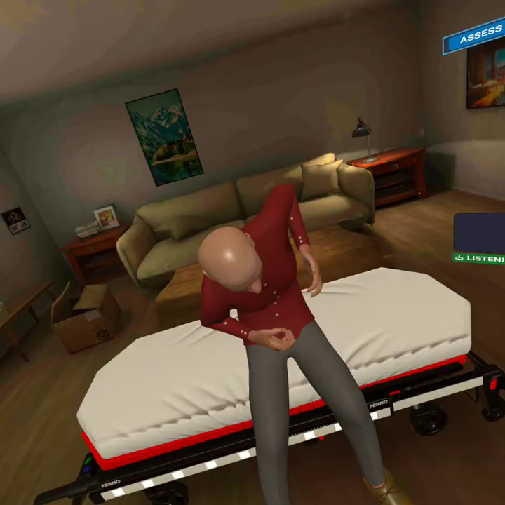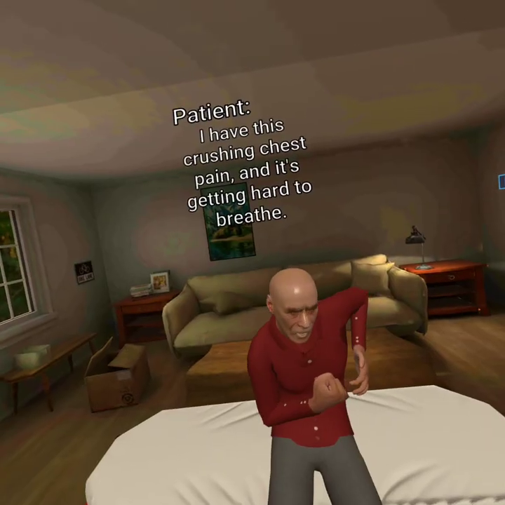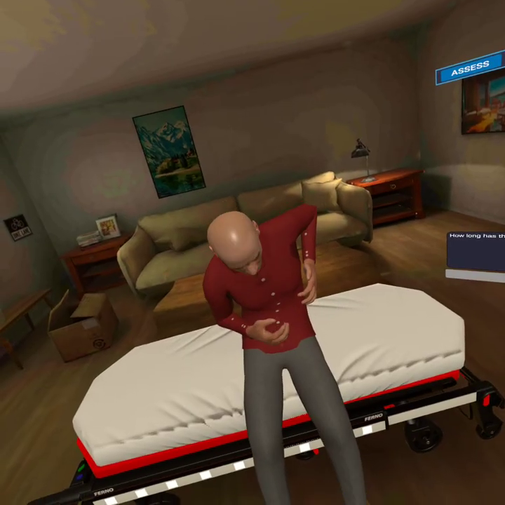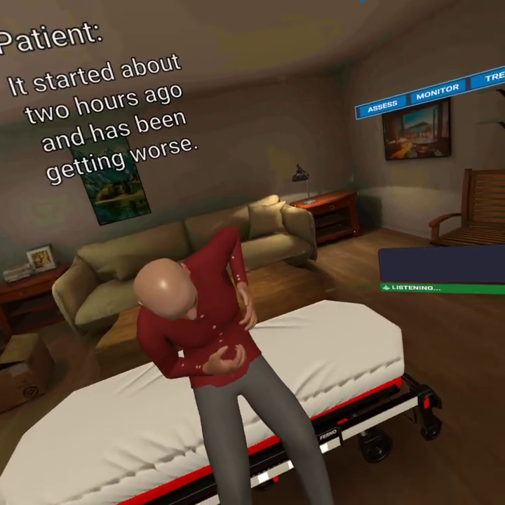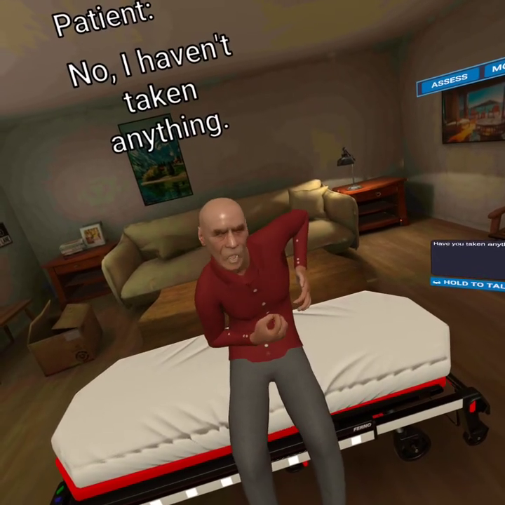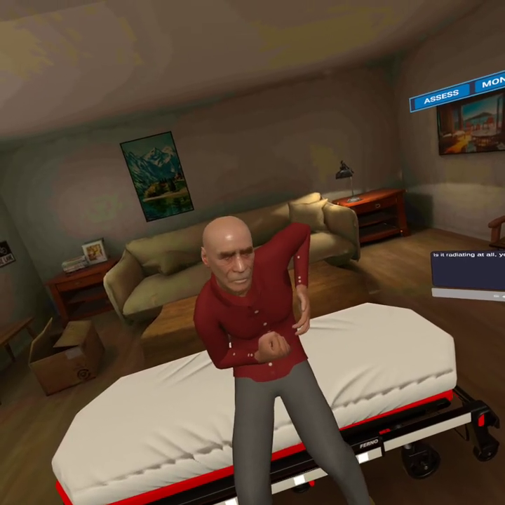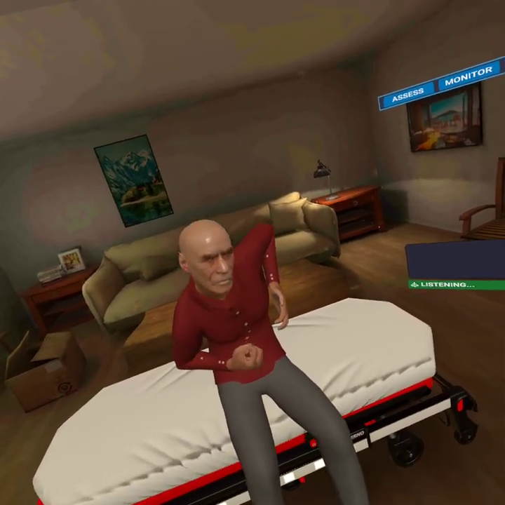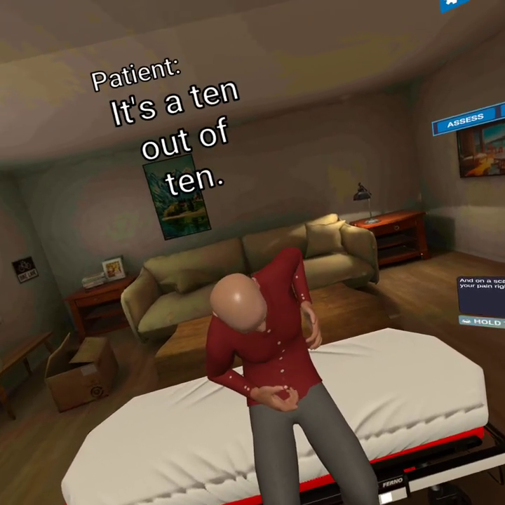Hi, sir. I'm your medic. Can you tell me what's going on? I have this crushing chest pain, and it's getting hard to breathe. And how long has that been going on for? It started about 2 hours ago and has been getting worse. Have you taken anything for it yet? No, I haven't taken anything. Is it radiating at all, your pain? Yes, it's radiating down my left arm. And on a scale of 1 to 10, how bad is your pain right now? It's a 10 out of 10.